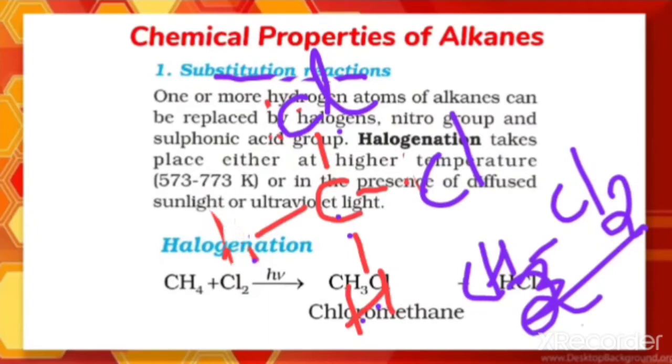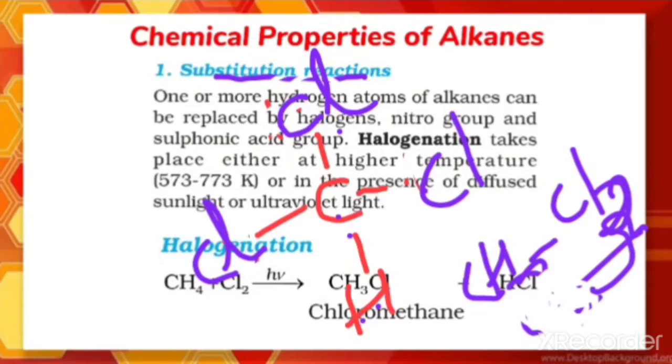I will rub it out and keep one Cl in the place of the hydrogen. Now the product we get is CHCl3, trichloromethane. So a substitution of 3 halo groups has taken place here.